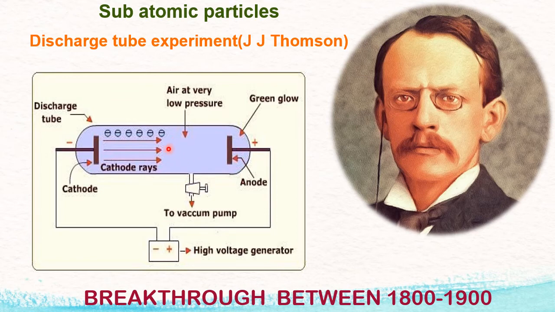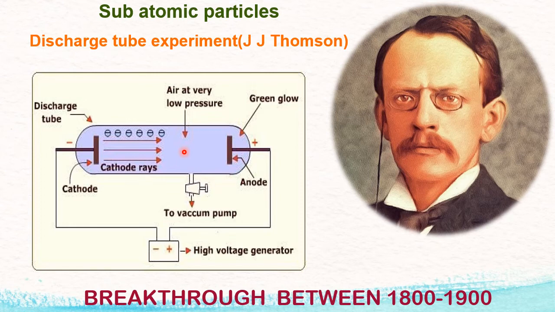The more the amount of gas, the more the pressure. So the amount of gas is directly proportional to the pressure. By decreasing the amount of gas, he was decreasing the pressure. He decreased it so low that, he said in his paper, the pressure inside the discharge tube was 0.001 millimeter mercury. You can compare this data with the atmospheric pressure.